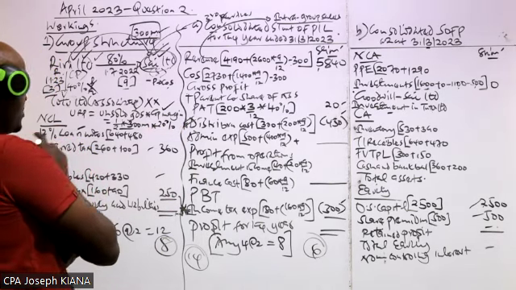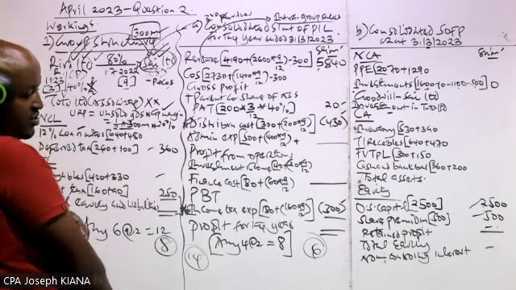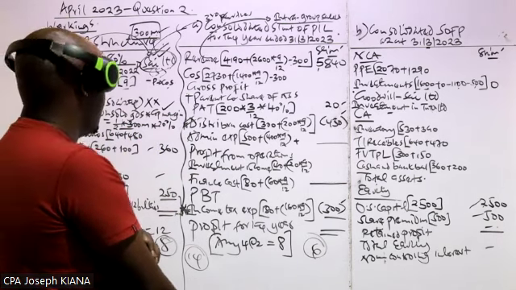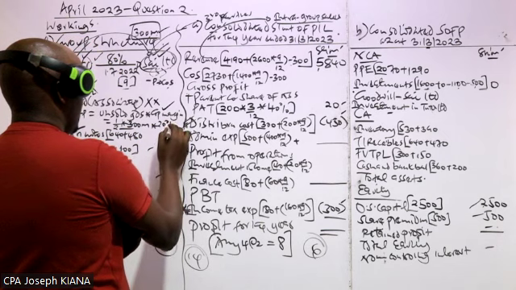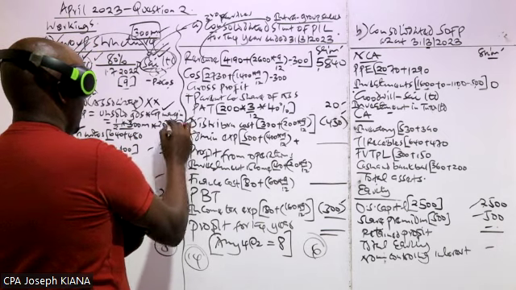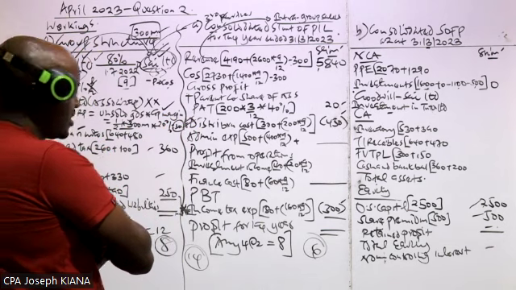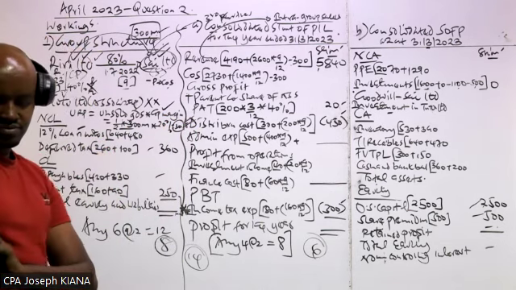So how much is the unrealized profit? 150. 20% of 150 is 30. Is 30. So the unrealized profit here is what? Is 30. Are you getting 30?